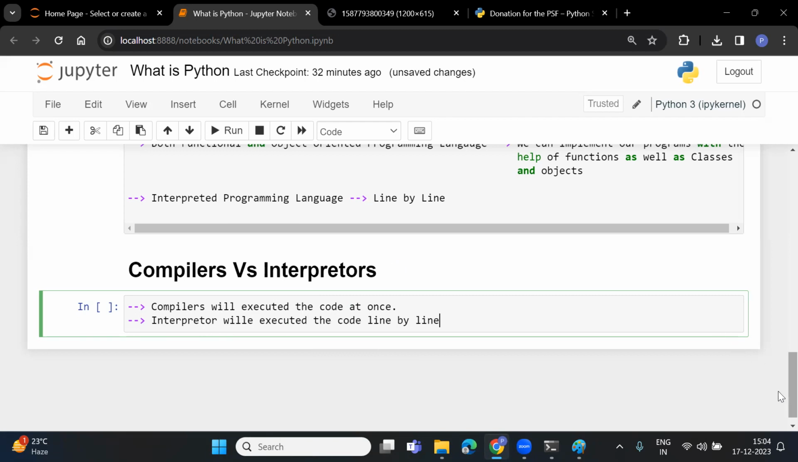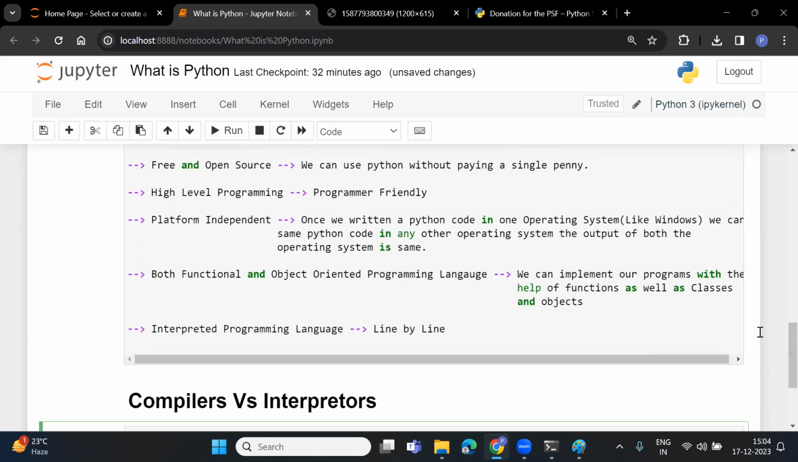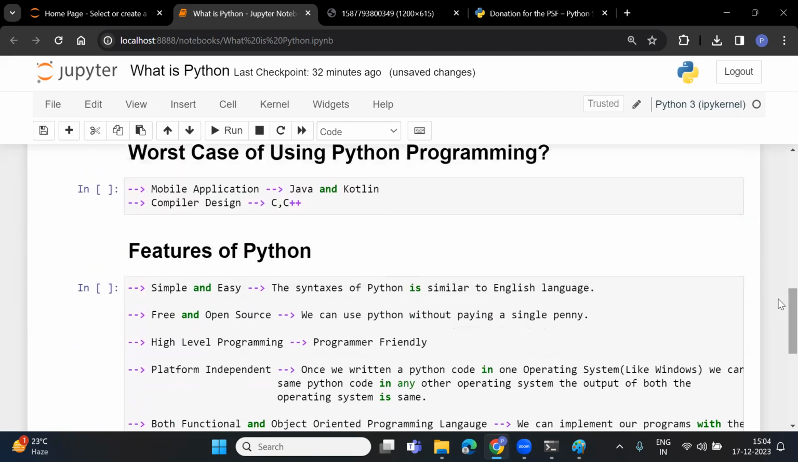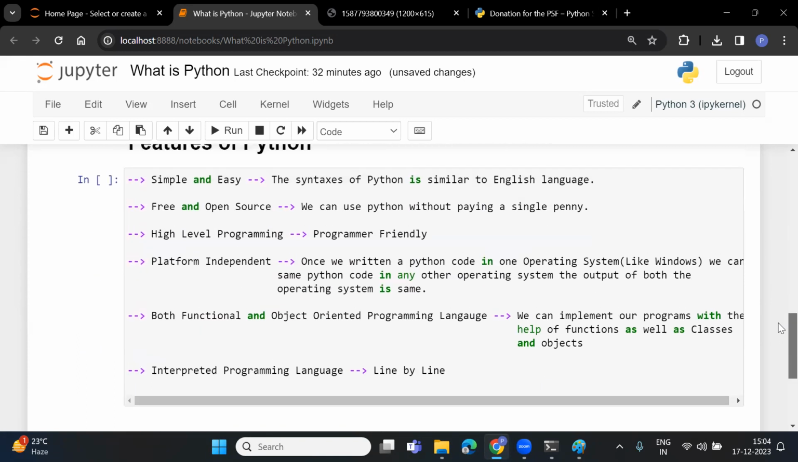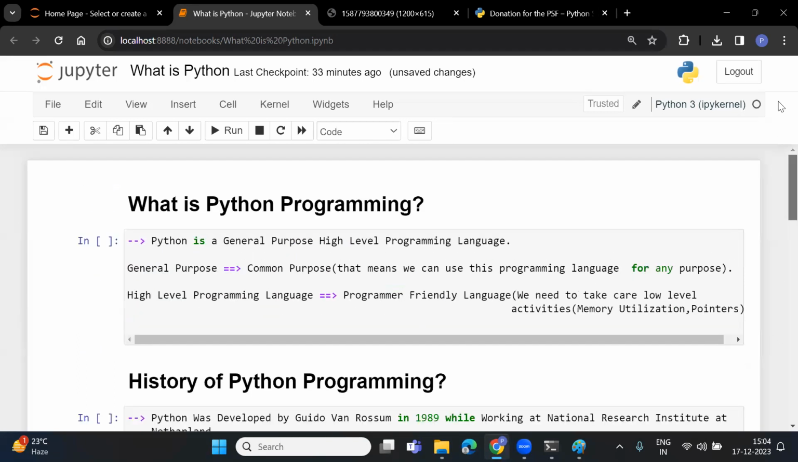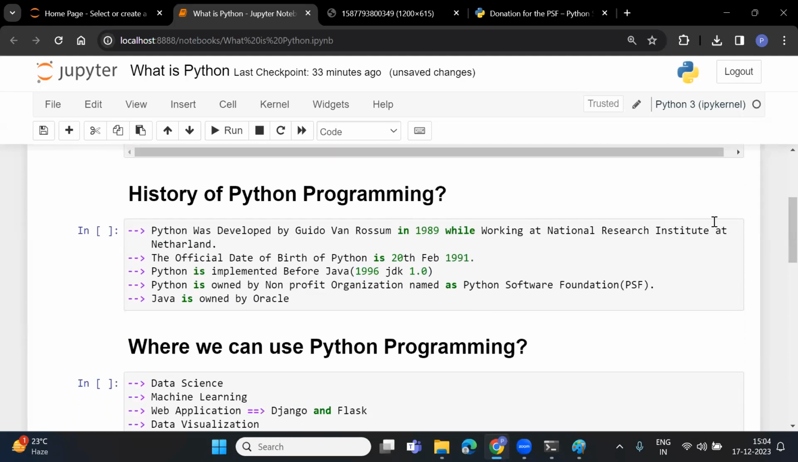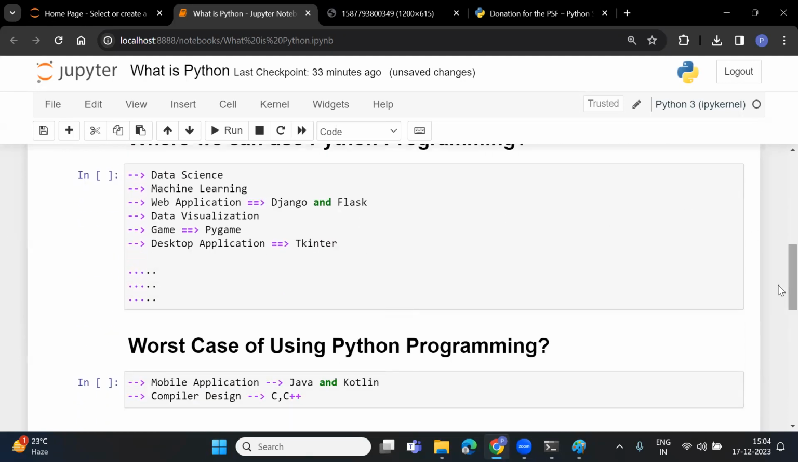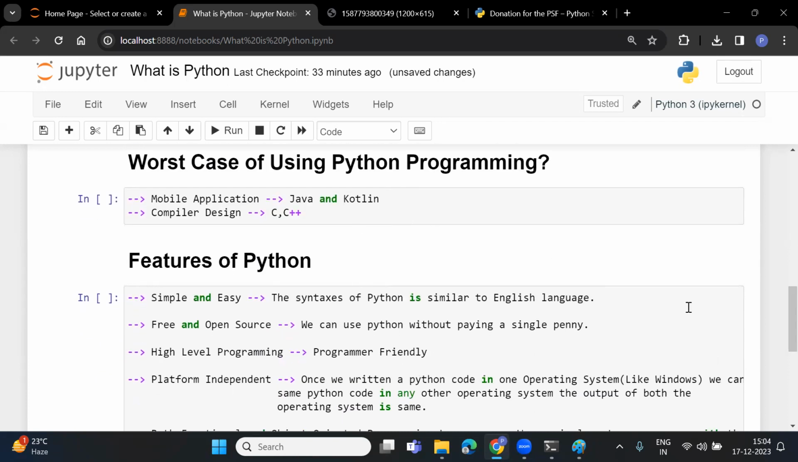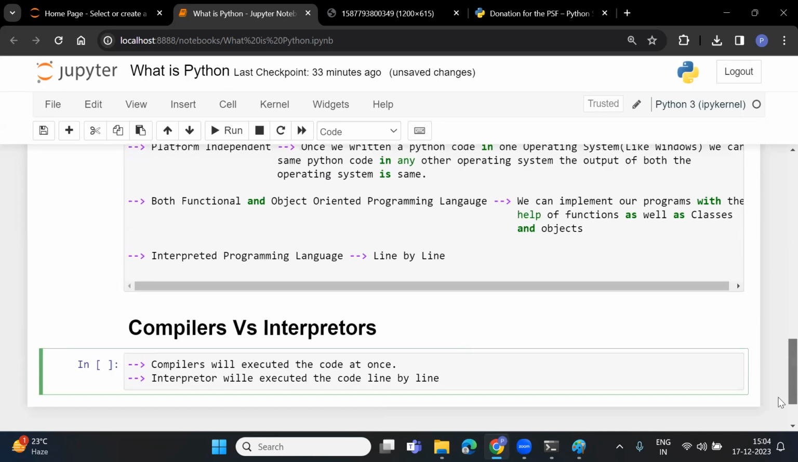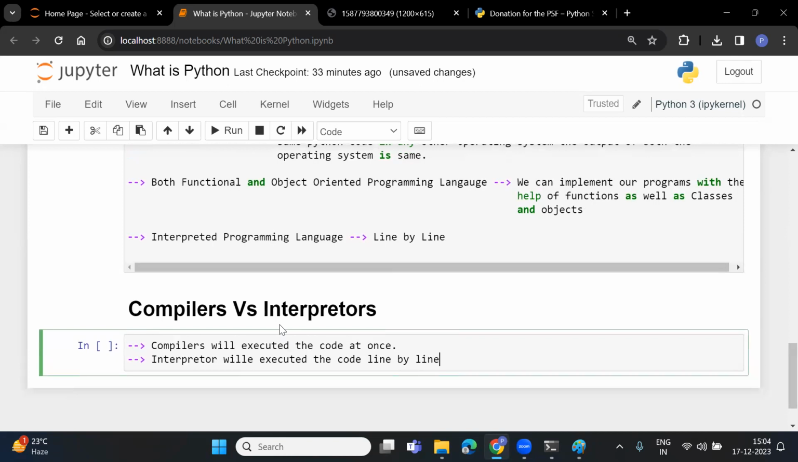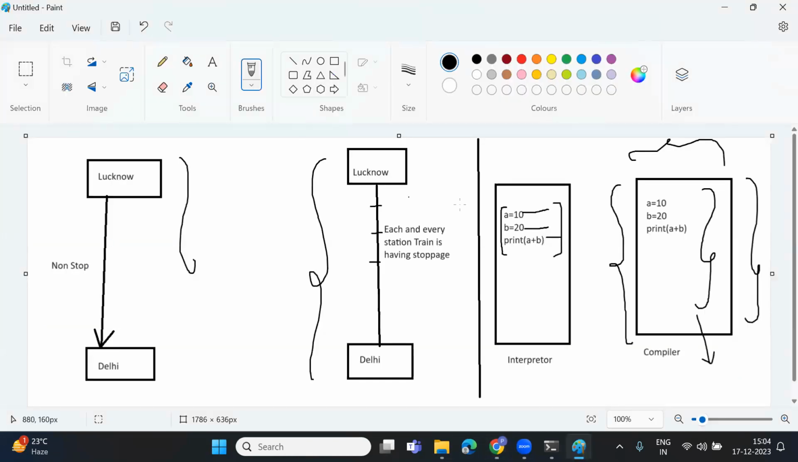So these are the few important features. Other than this, few more features are there. We will discuss that in the next session. So basically in this session, we have discussed what is Python programming, what is the history of Python programming, where we can use Python, the worst case of using Python, what are the basic features of Python, and what is the difference between compilers and interpreter. Compiler means your complete code will be executed at once. Interpreter means line by line execution will be done.